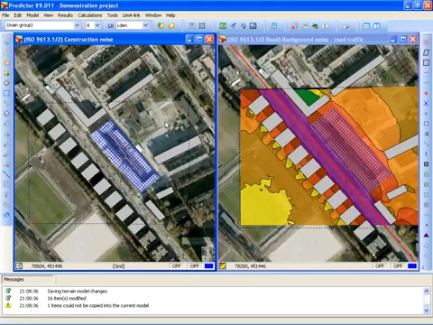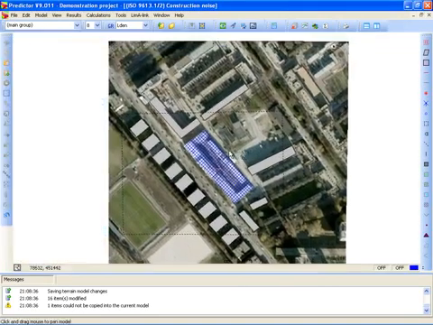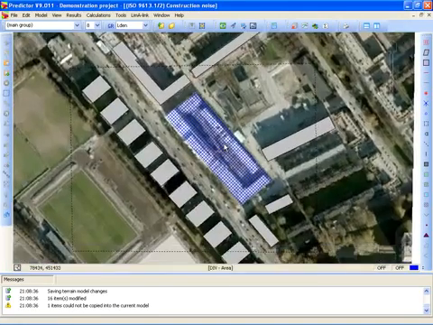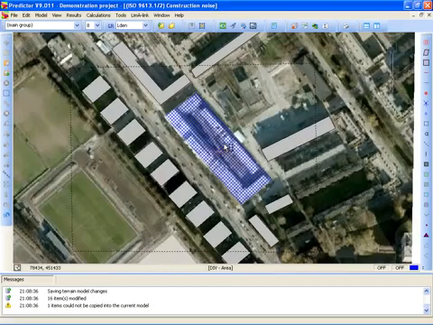And now I can concentrate on creating sources that represent the construction noise. Let's maximize this model and focus on the construction area. I want to create sources that represent, for instance, sawing or drilling or movement of trucks on the construction site area or around the construction site area.